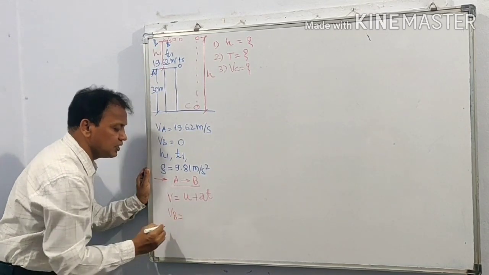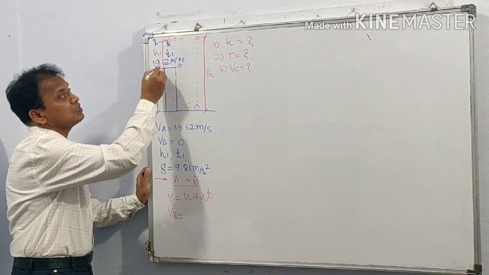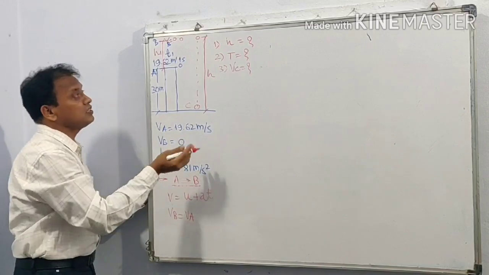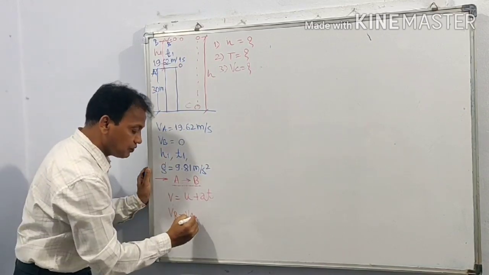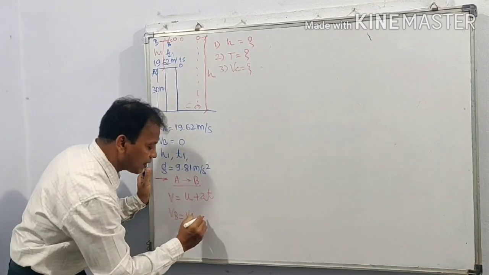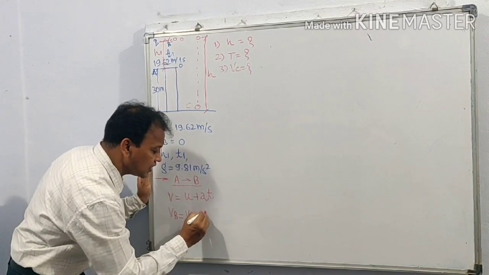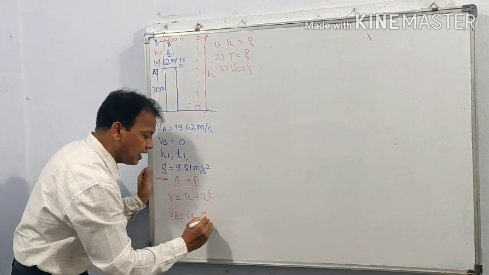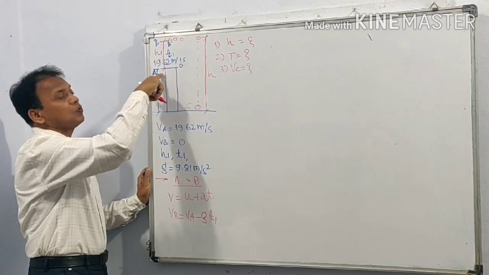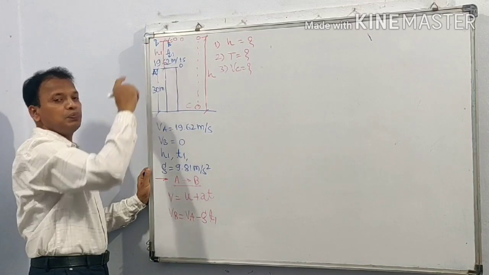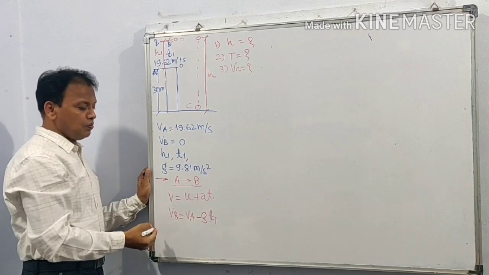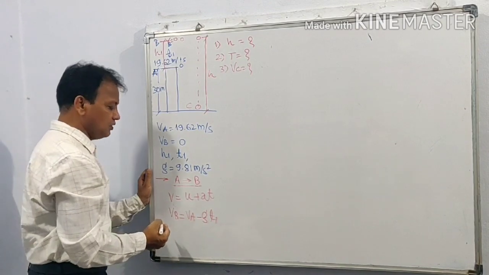So VB is equal to initial velocity VA, and this is upward motion. Therefore gravitational acceleration is acting downward, so retardation, minus. Instead of A there is G, and instead of T there is T1, because the time required for the ball to move from A to B is T1. So VB is equal to VA minus G T1.